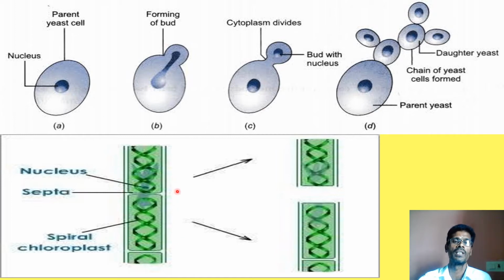Whereas in case of the alga Spirogyra, this occurs by fragmentation. A fission occurs in between the parental cell, and later these two parts will develop into young ones, and they will lead an individual life. Such a method is called fragmentation.